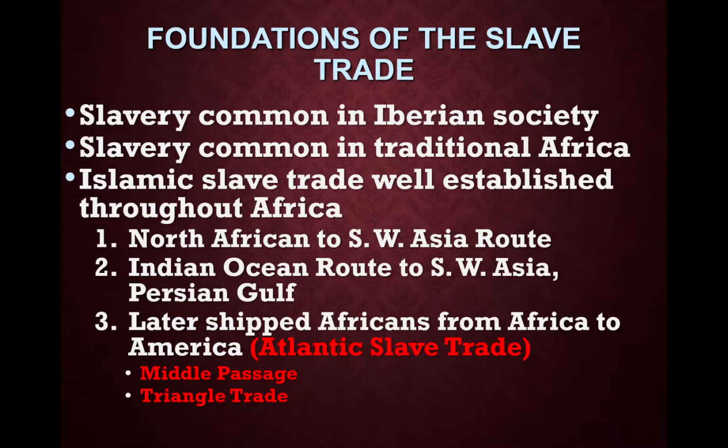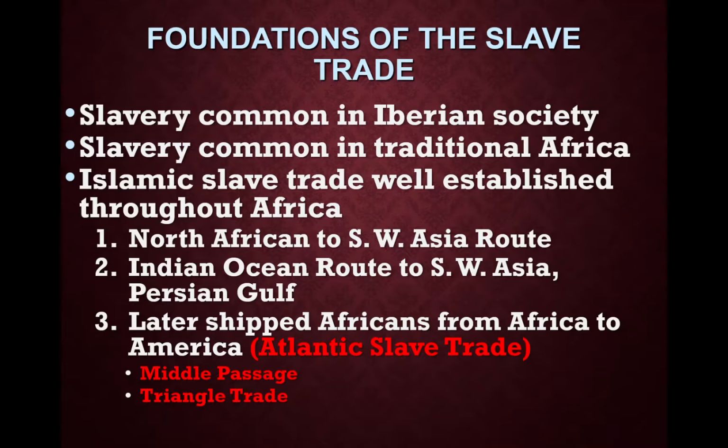Let's talk about the slave trade. Slavery was common in Iberian society, like Spain and Portugal. Slavery was common in traditional African society. Islam already did a slave trade throughout North Africa. There are different routes the slave trade took. There was the North Africa to the Middle East slave trade, Indian Ocean to Middle Eastern slave trade.